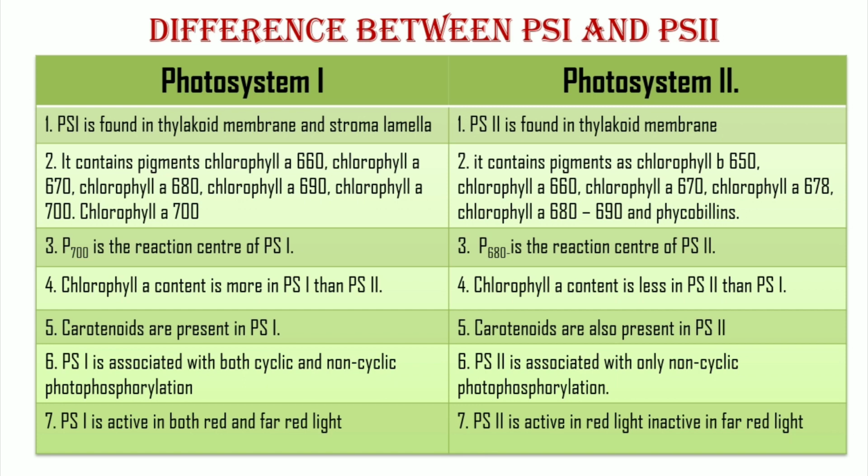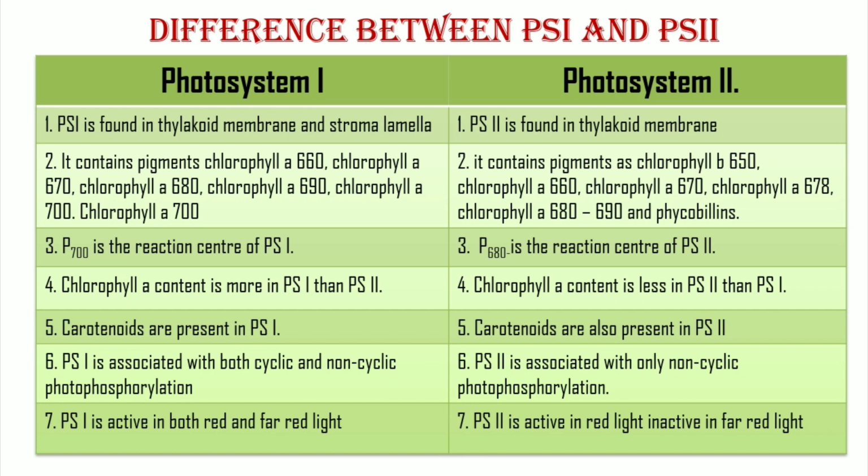Photosystem first is found in thylakoid membrane and stroma lamellae. It contains pigments chlorophyll a 660, chlorophyll a 670, chlorophyll a 680, chlorophyll a 690 and chlorophyll a 700.